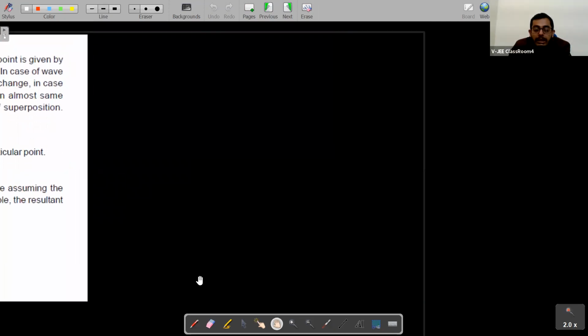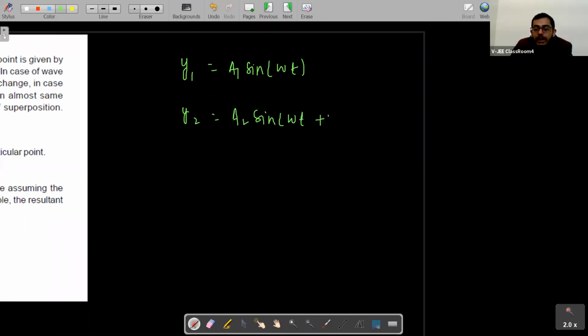If I am talking here about two waves with displacement, I'll write that y1 is equal to a1 sine omega t. Very simple, I have removed all k and x. This is y1, and now I will say y2 is equal to a2 sine omega t plus phi.